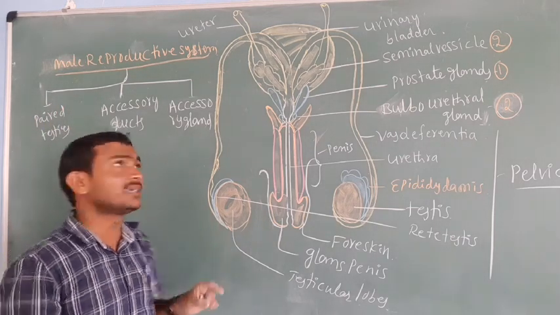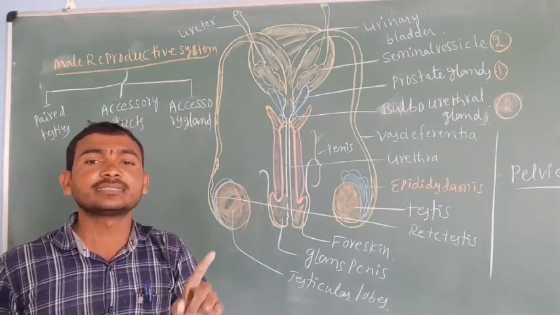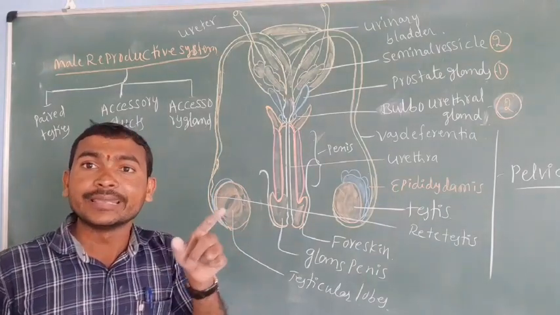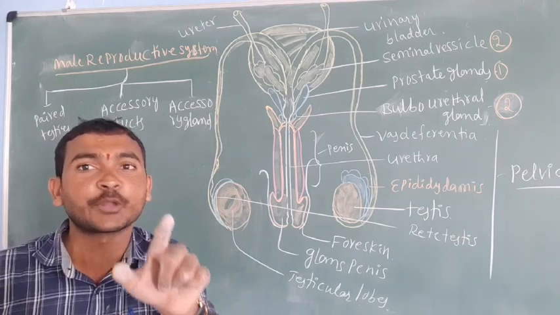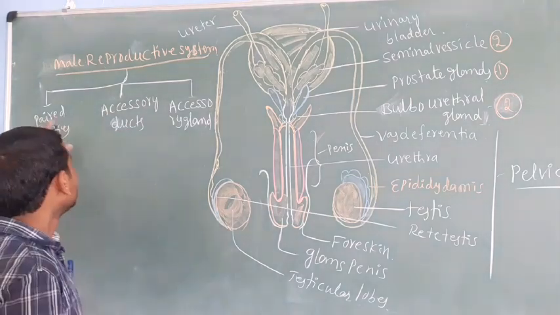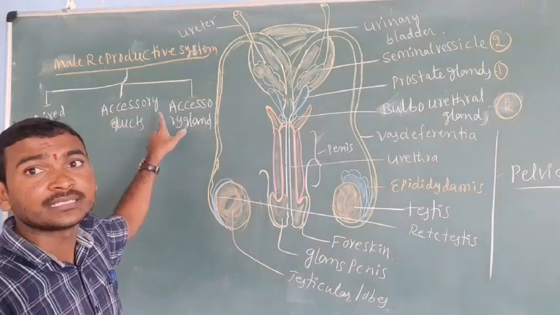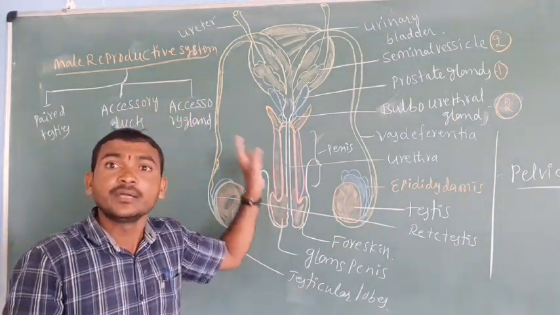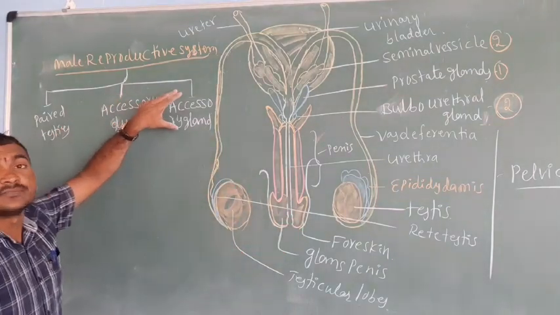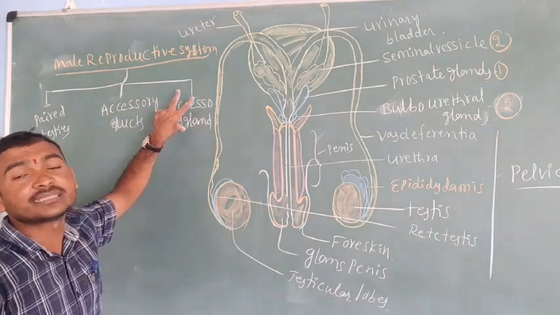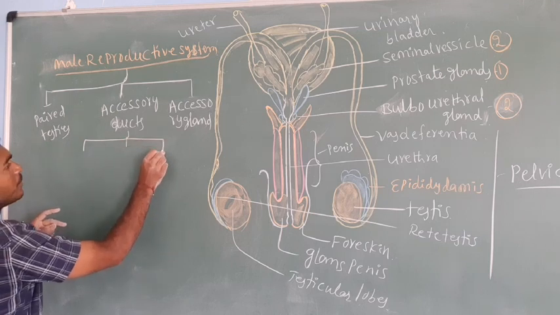What is the difference here? The primary sex organs are the testes, because the testes are directly involved in the reproduction process, the sperm production. The others are not directly involved; they support the production of sperm. That's why they are called accessory ducts, and what is a gland is called accessory glands.